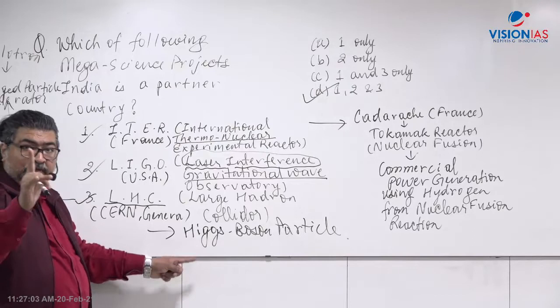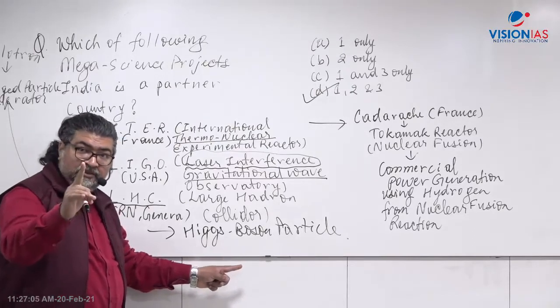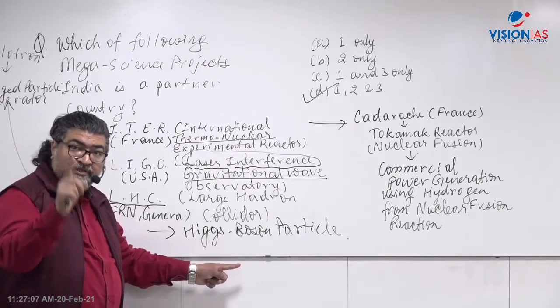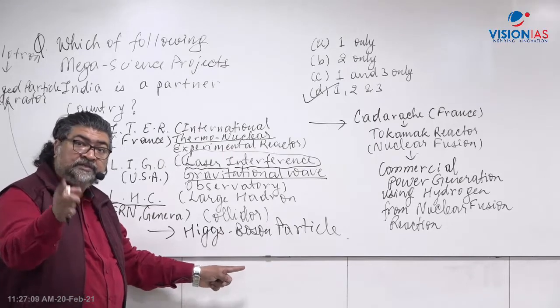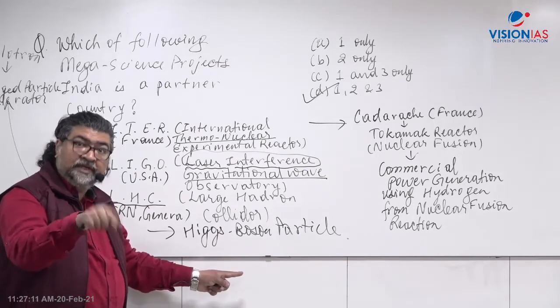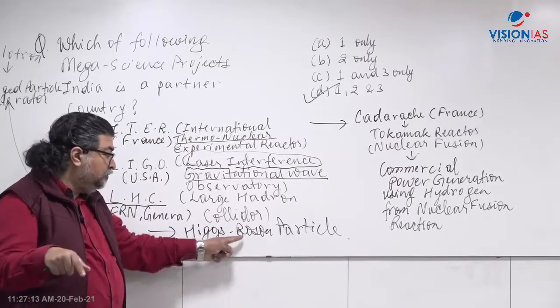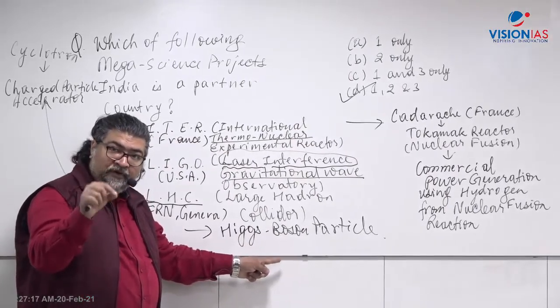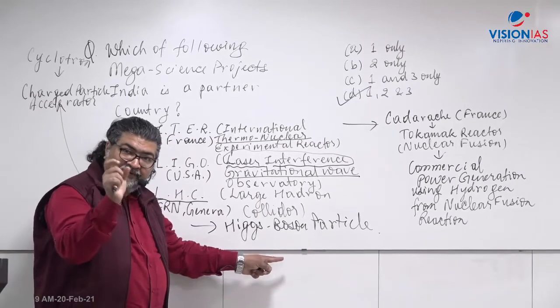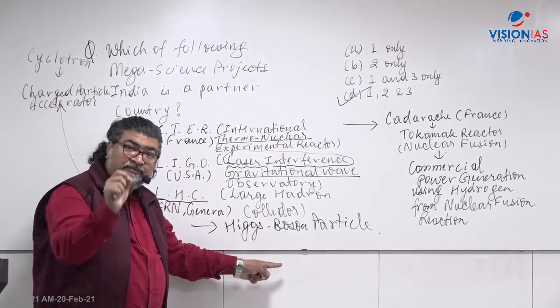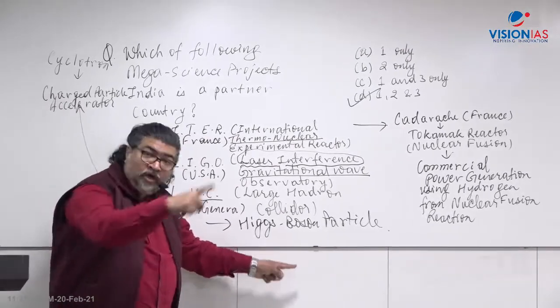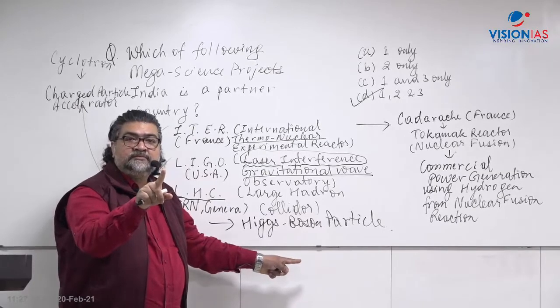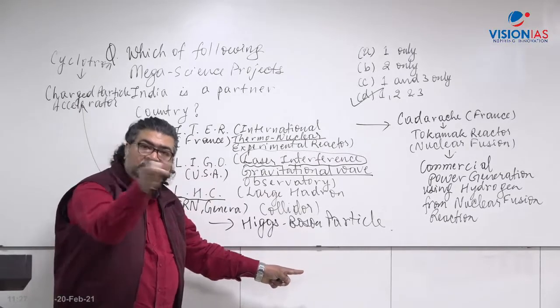And he said there is one type of subatomic particle, called a boson, which is named after Dr. Satyendra Nath Bose, SN Bose, the Indian scientist. The boson name comes from here. So the Higgs boson particle is found in that Higgs field. And this is a very fundamental particle which provides mass to all other particles, whether electron, proton, neutron, all other particles.